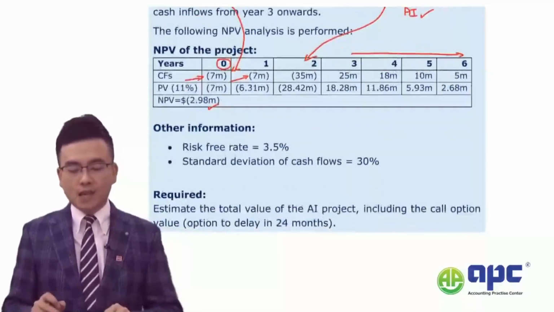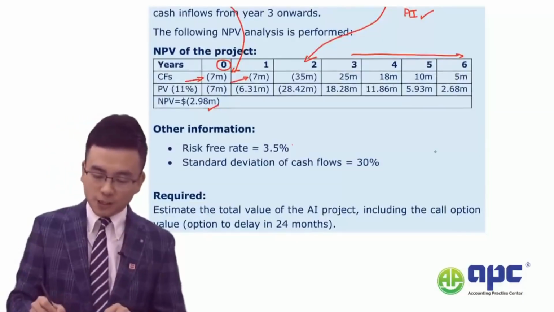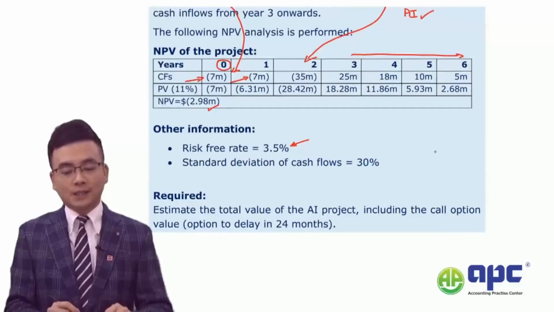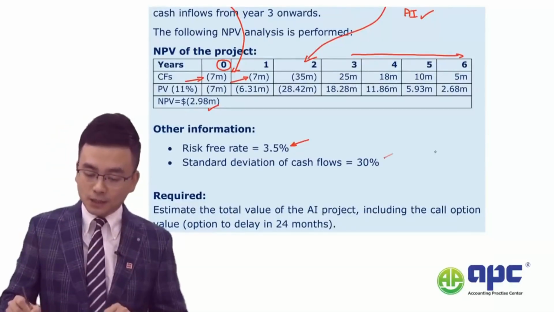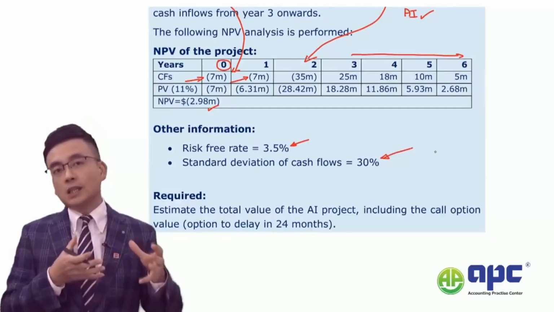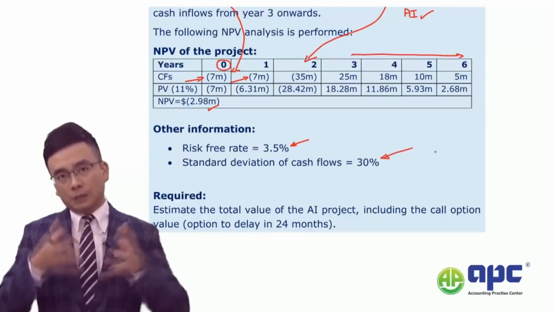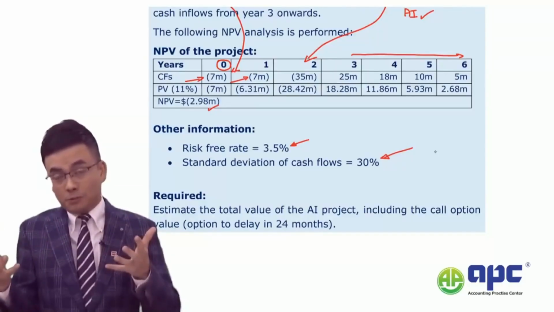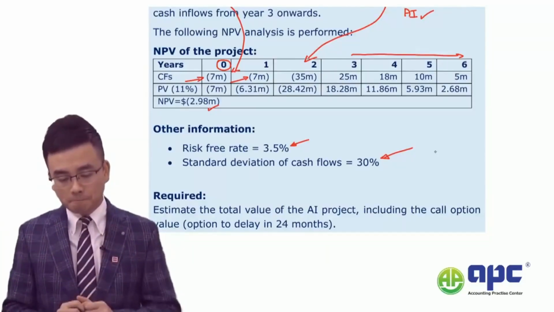If we are given extra information about the risk-free rates, which means we take the return from the government securities, and even the standard deviation of the cash flows, which means that from a past record, the actual cash flows differ from the average cash flows, about 0.3 and something like that.